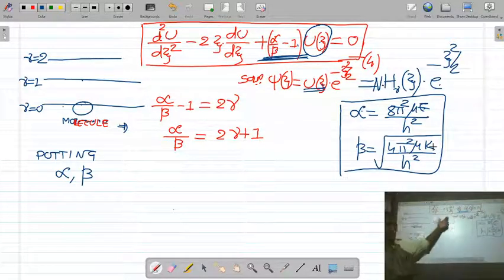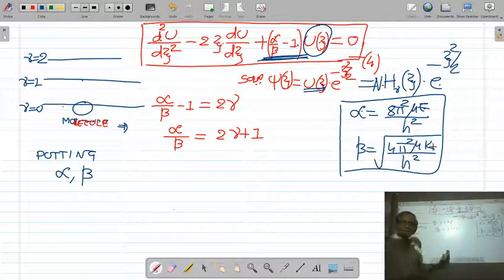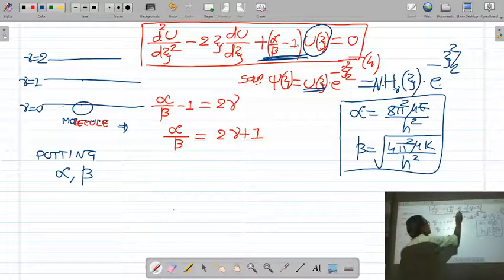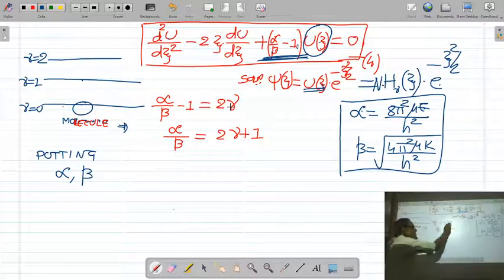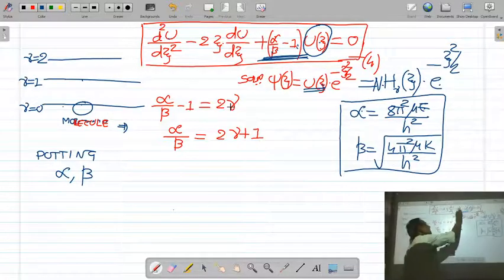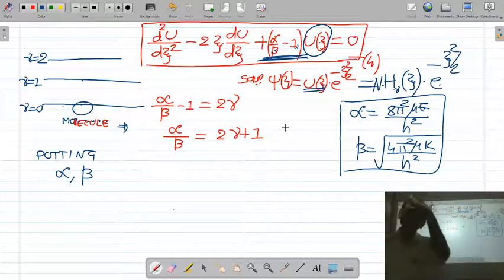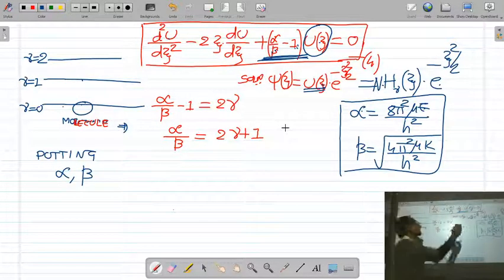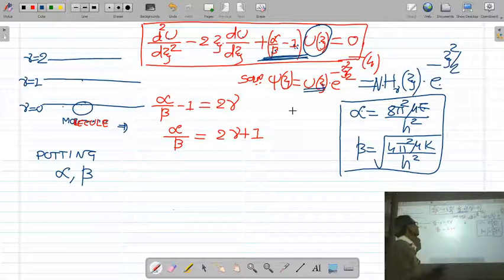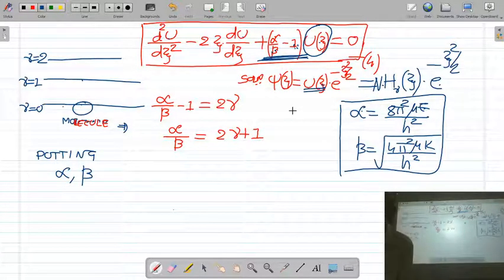And our Schrodinger equation of the harmonic oscillator is exactly equal to the Hermite equation if alpha upon beta minus 1 is replaced by 2 nu. So we must take alpha upon beta minus 1 is equal to 2 nu. So alpha upon beta is equal to 2 nu plus 1. Now let us put the values of alpha and beta in this equation.